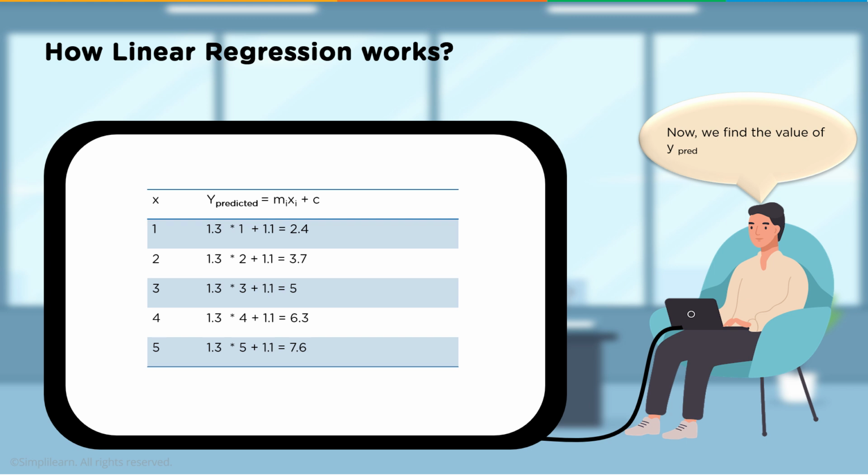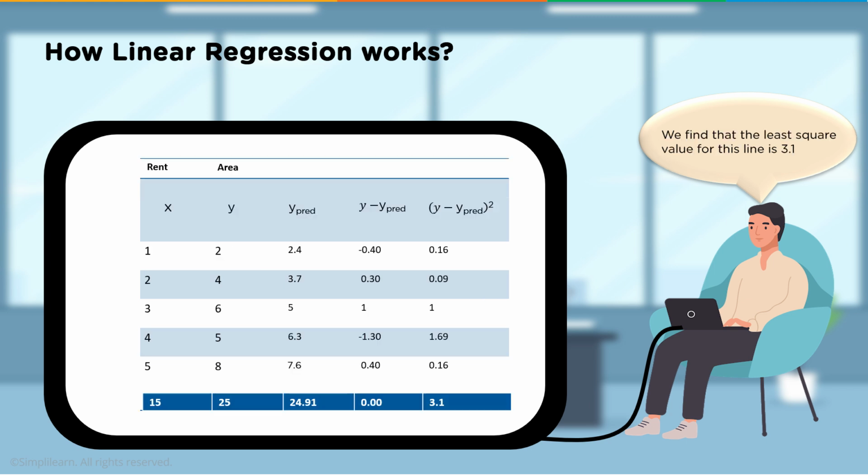So now we find the value of y predicted. So we have our x, and we want to know what we think y will be based on the linear regression formula we generated. When we come in here, we have our x, we have our actual y, then we have our y predict, what we think it's going to be. And then we take y minus y predict, and we get those values: minus 0.4, it's off by 0.3, this one's off by 1, this one's off by minus 1.3, by 0.4.